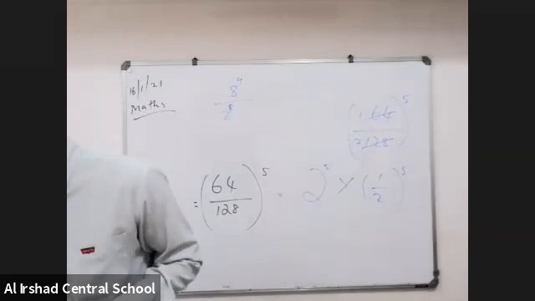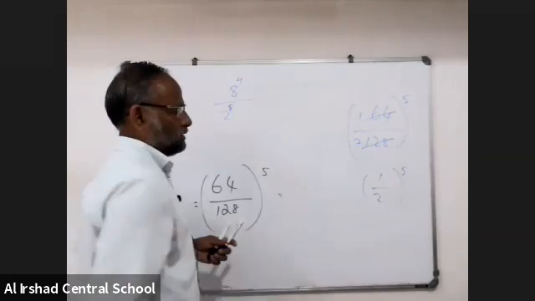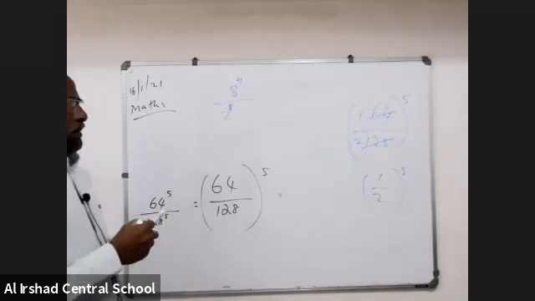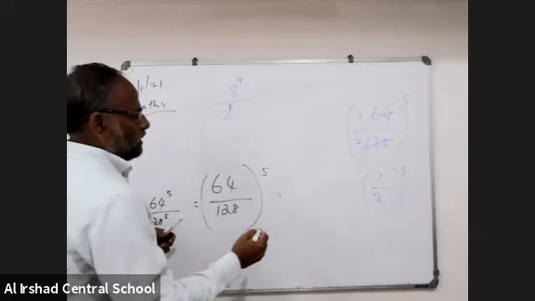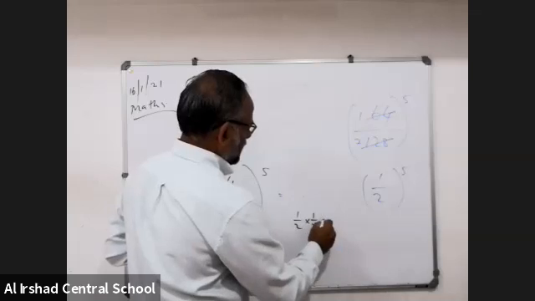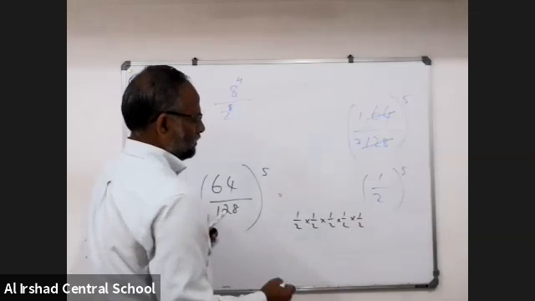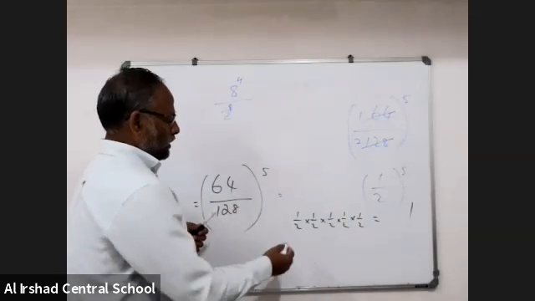What is 1 by 2 to the power of 5? Anybody please tell me. Write the answer. What is the answer? 1 by 2 into 1 by 2 into 1 by 2 into 1 by 2 into 1 by 2. 1 into 1 into 1 into 1, that is 1. 2 into 2, 4, 2 fours are 8, 2 eights are 16. 1 by 10, no.